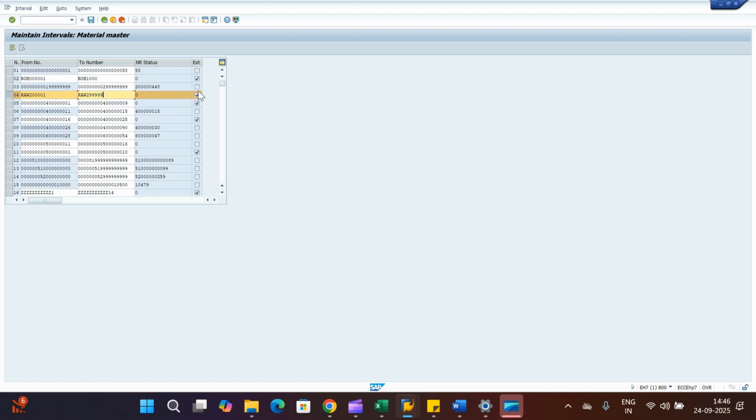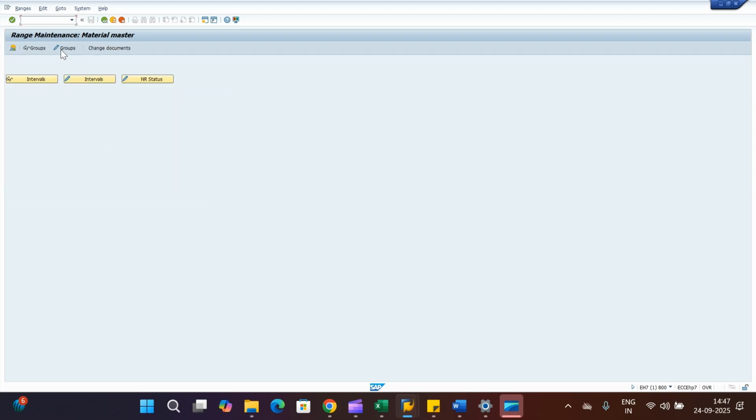That is nothing but the external number range. And one important point: when you are creating the number range for your material type, that number range should not intersect with any of the number ranges available in the system. Otherwise, you will get an error like 'Enter the number ranges without overlap'. So this is how we can read the already available intervals in the system.